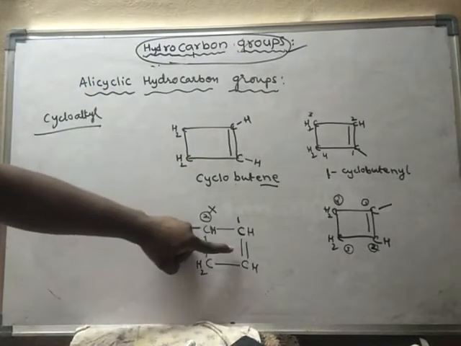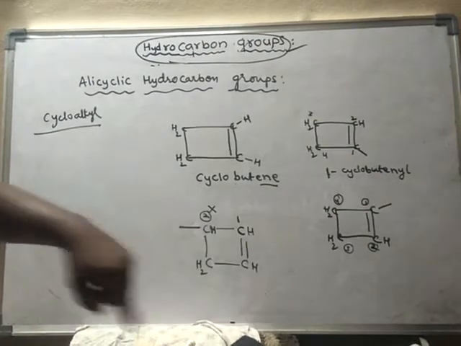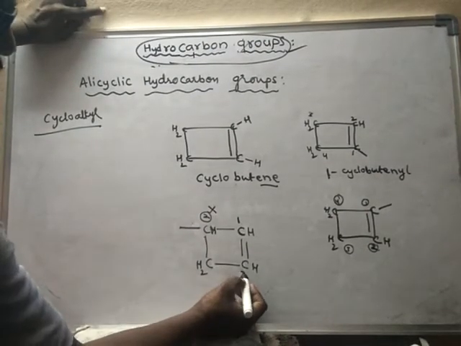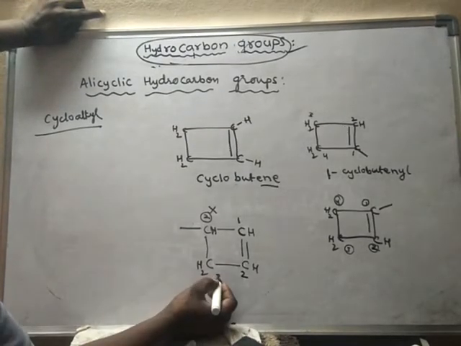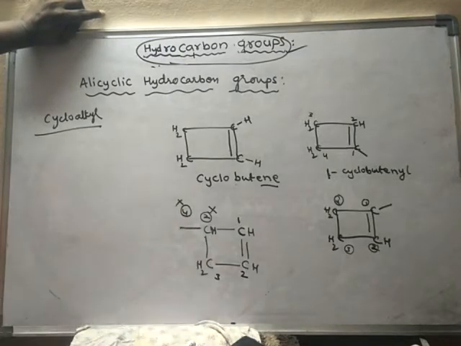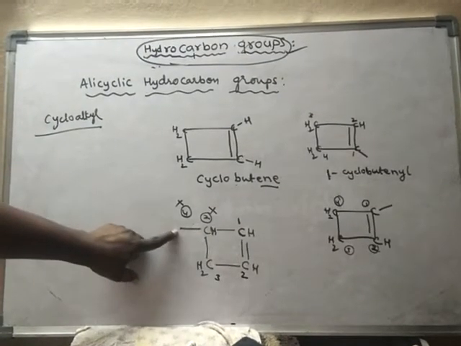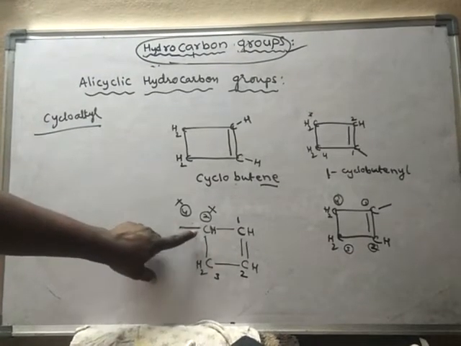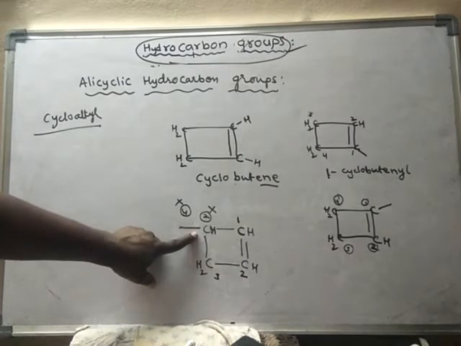So the other carbon of this double bond should get the immediate numbering, that means the number 2 should be given here. And here it is the third carbon and it will become the fourth carbon. Even this is also wrong now, because it has lost hydrogen, hence we have to give this carbon the minimum possible number.